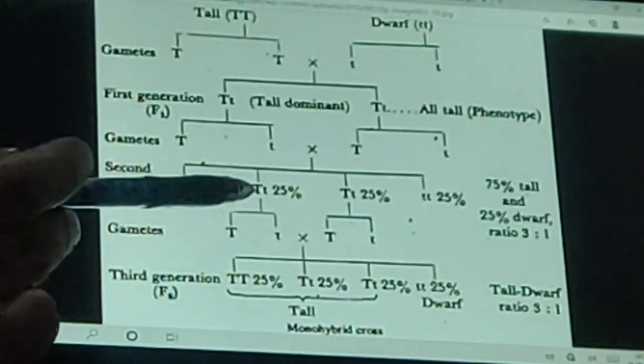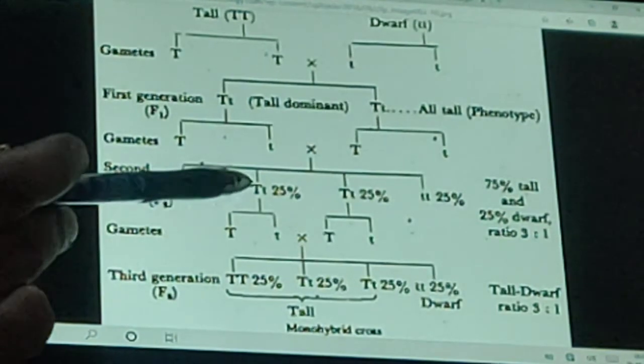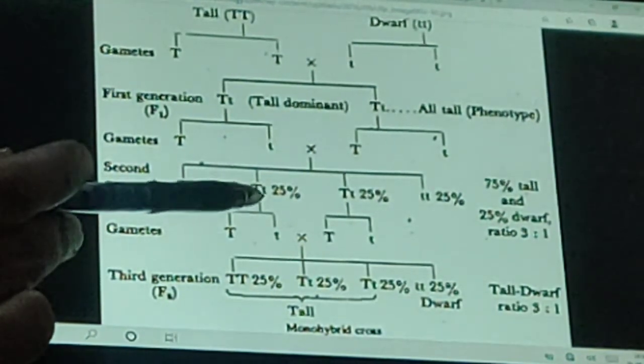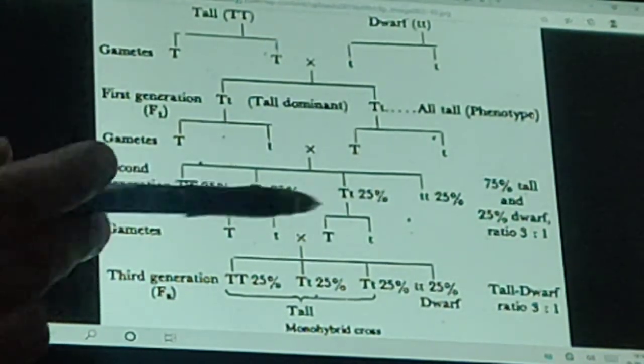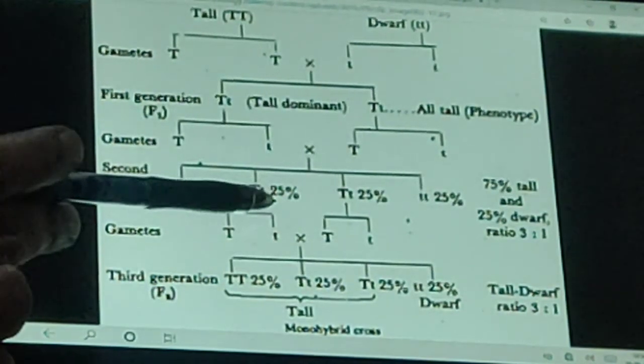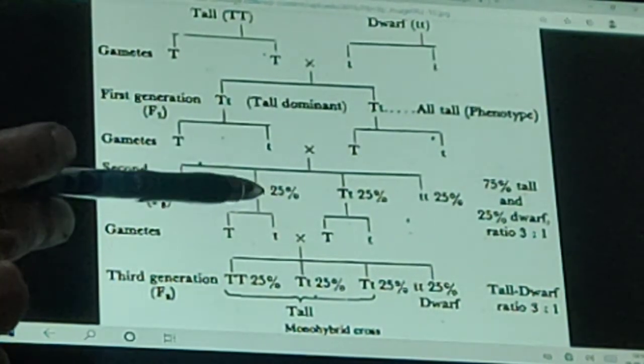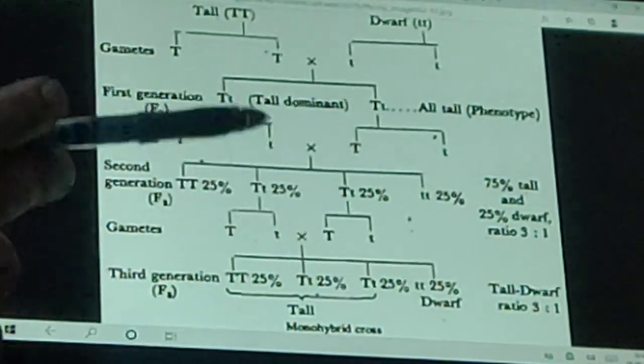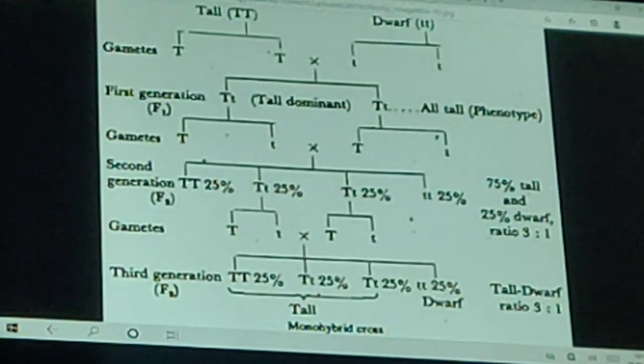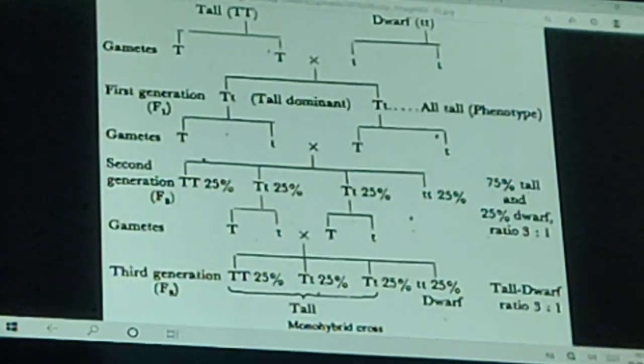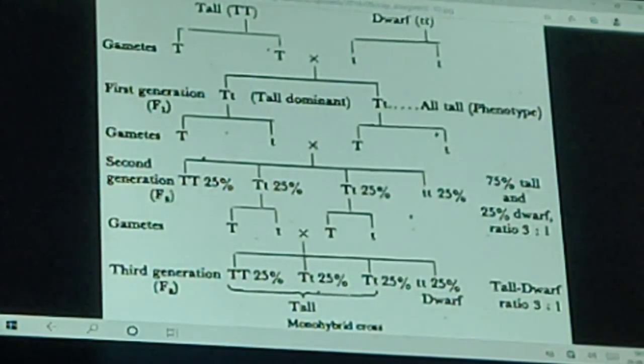Hybrid means having both alleles, capital and small. But the plant will be tall because tallness is dominant over recessiveness. Is it clear? This is the monohybrid cross. This is also known as the law of dominance and recessiveness.